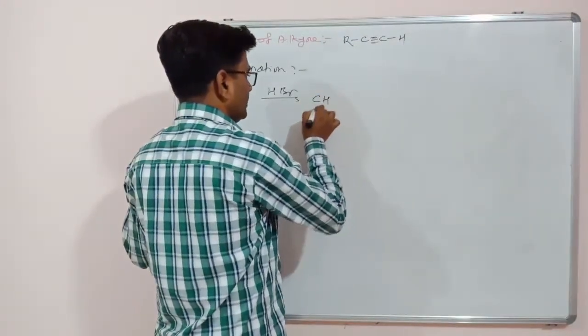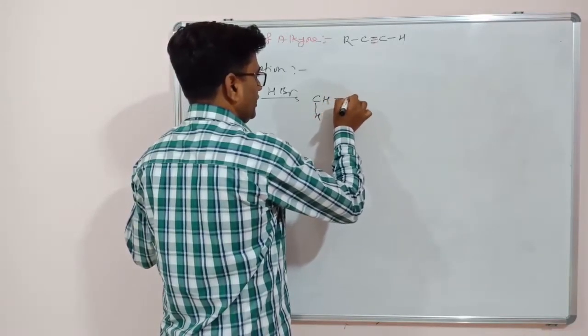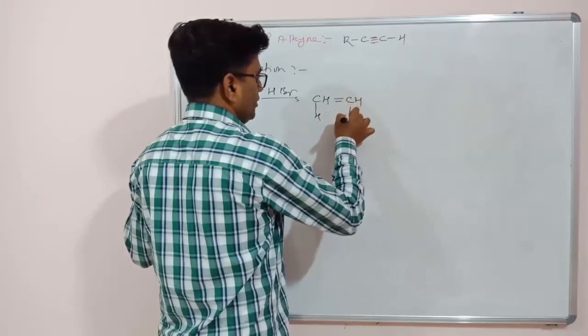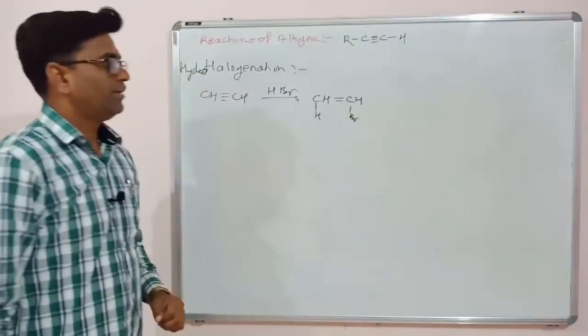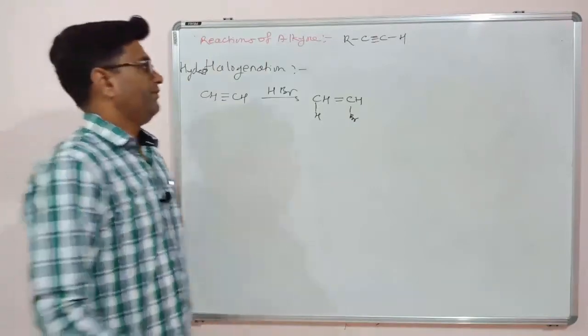For example, this CH will get H. So the triple bond is converted to the double bond. This CH will get Br. So this is vinyl bromide.